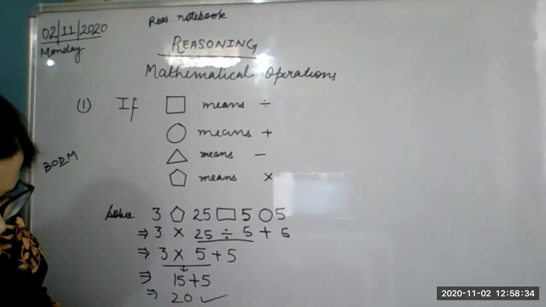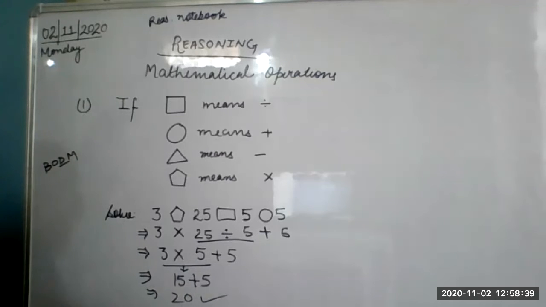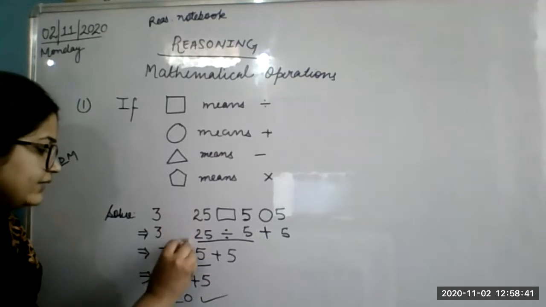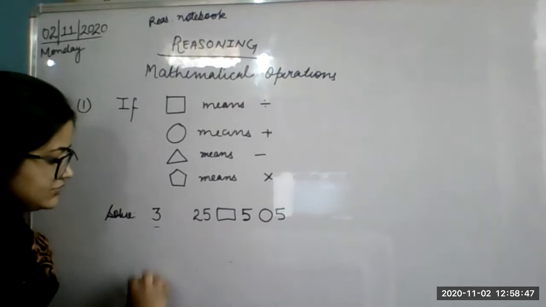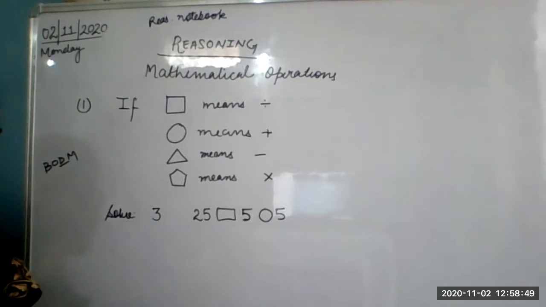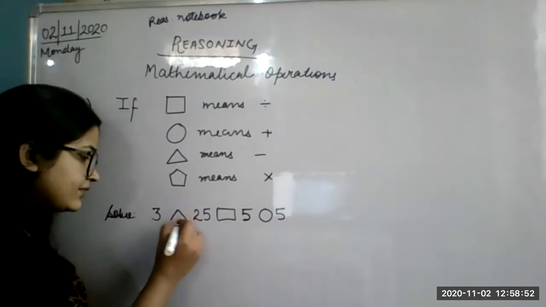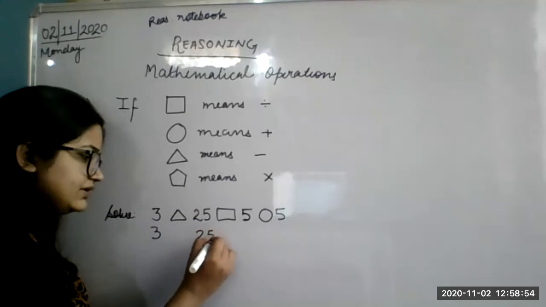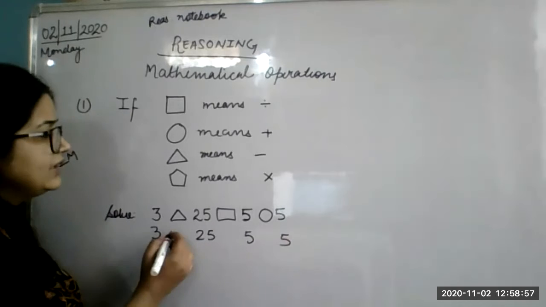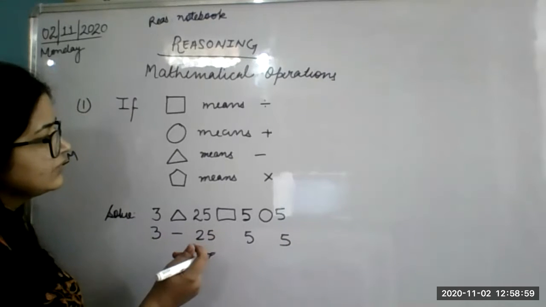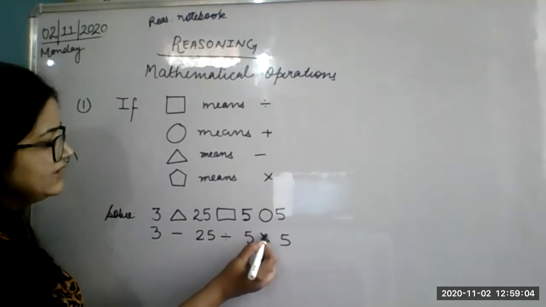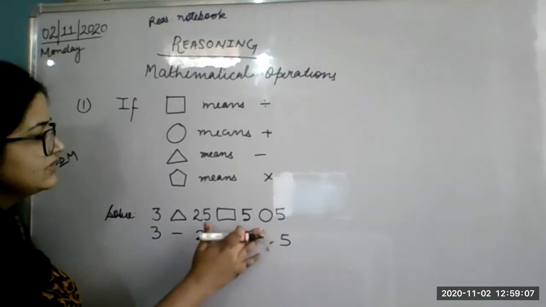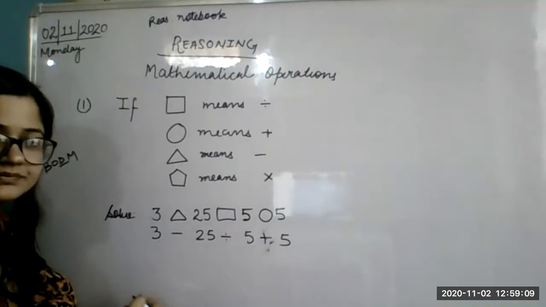Previously there was some mistake that I corrected. See, what I did here, I had written triangle here before, so I'm going to rub this again. How would it be done if it was triangle here? Just look here. Again we will do the same thing. 3, 25, 5, 5. Triangle replaced by minus. Then square replaced by divide. 5 multiply 5. No, in place of circle you will put plus sign over here. Okay.